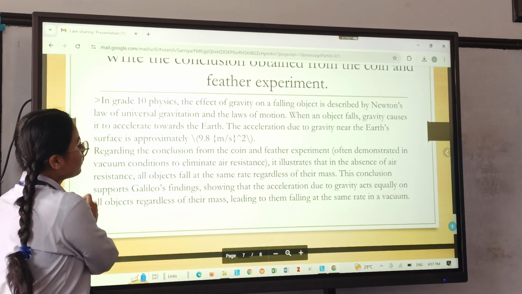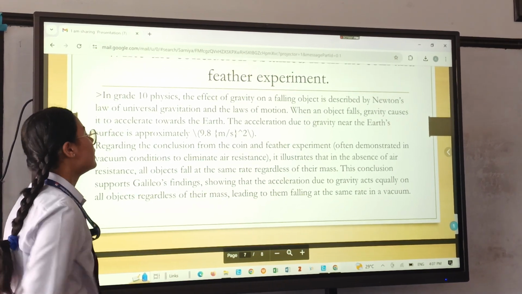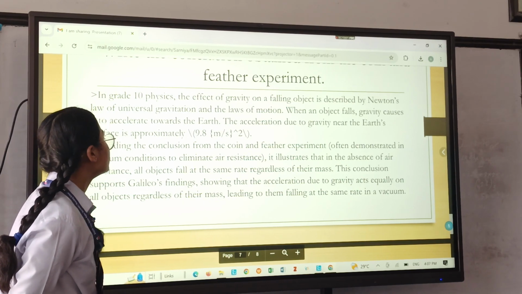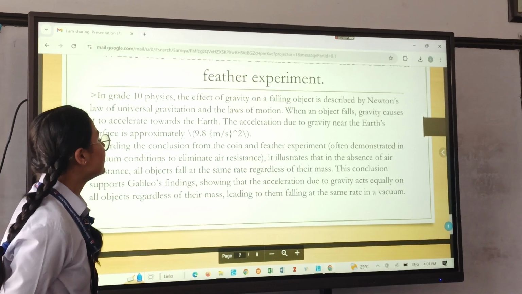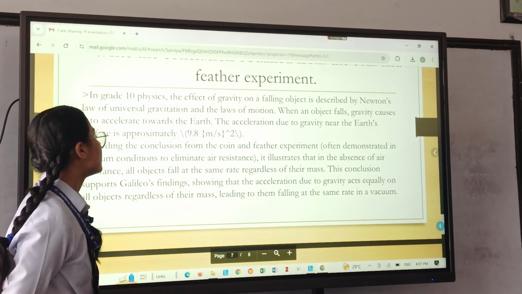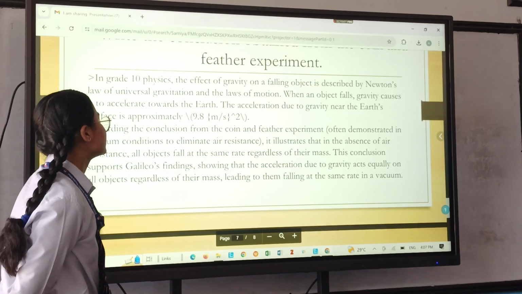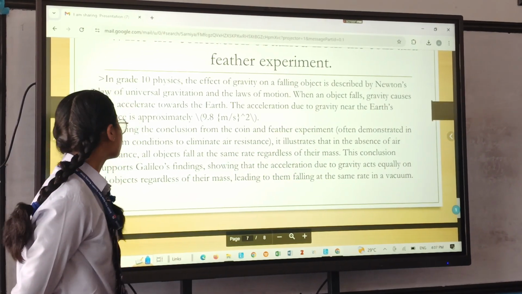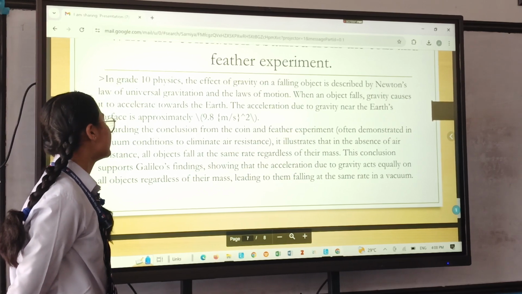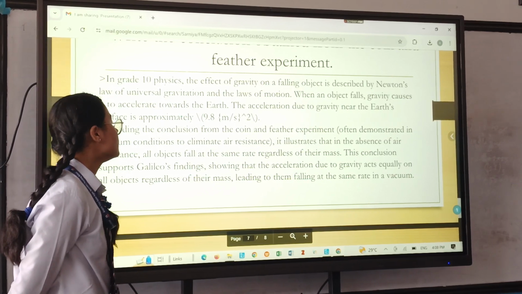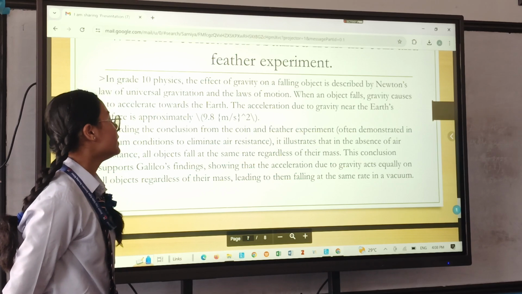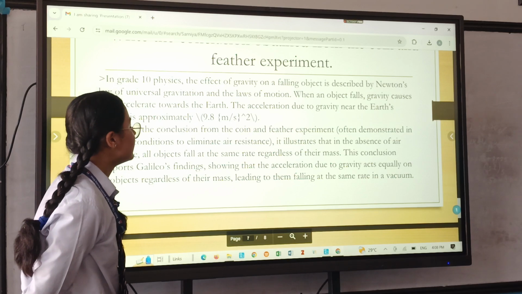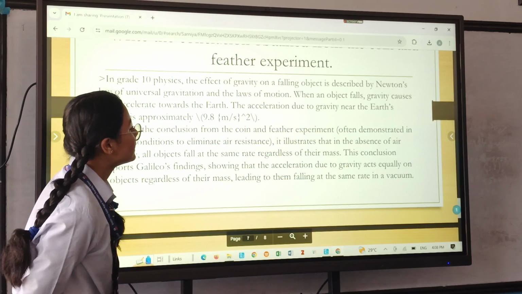Regarding the conclusion from the coin and the feather experiment, often demonstrated in vacuum conditions to eliminate air resistance, it illustrates that in the absence of air resistance, all objects fall at the same rate regardless of their mass. This conclusion supports Galileo's findings, showing that the acceleration due to gravity acts equally on all objects regardless of their mass, leading to them falling at the same rate in a vacuum.